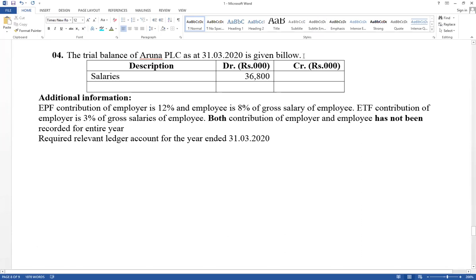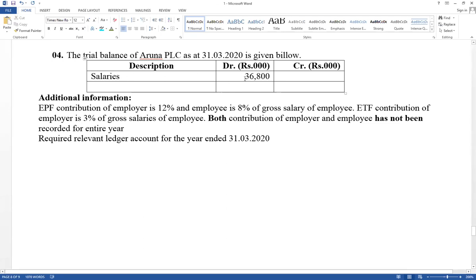Very very important. This is how it comes in the exam paper. Half of the figure has been recorded. The balance part should be done. Therefore you have to know how to calculate and how to record. Very important. Read carefully. Think about normally 4 steps should be applied. If it has given a trial balance, part of the adjustment has been recorded. That is the meaning. There were double entries, step number 1, 2, 3, 4, and a portion of that has been done here.